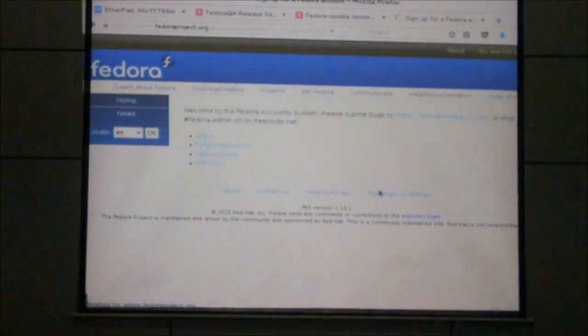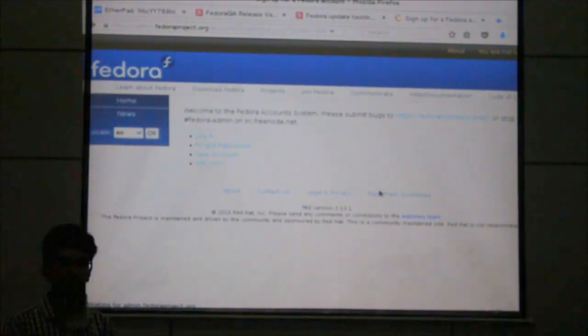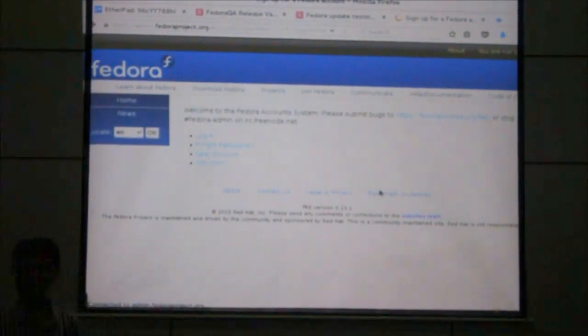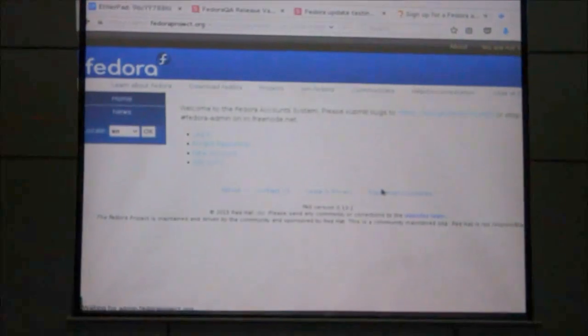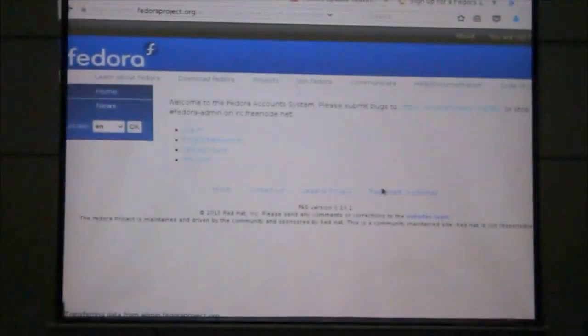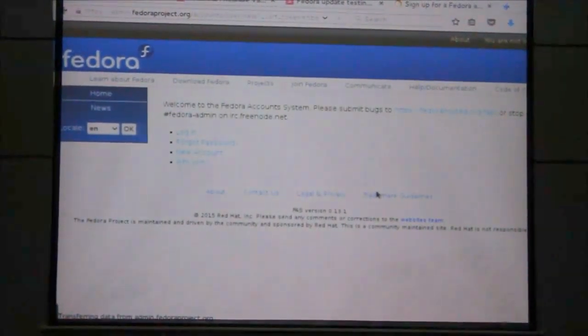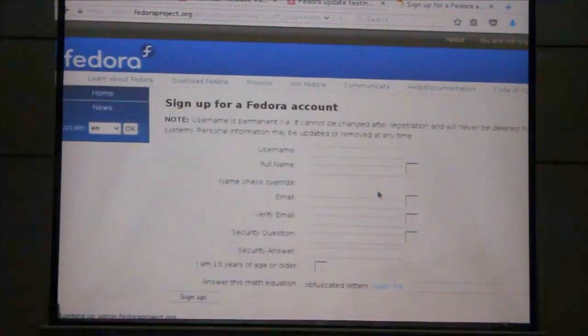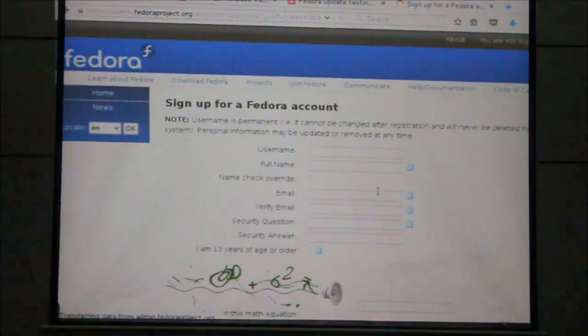If someone is not having net access, they can just write down the URL. Also, we will be uploading this video to YouTube where you can refer to it again. But yes, if you want to, you can just write it down. Might be the people who are trying have got their form loaded. You can just start by signing up with your account. Although I already have an account.